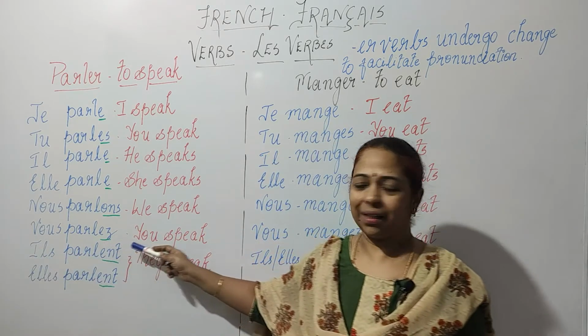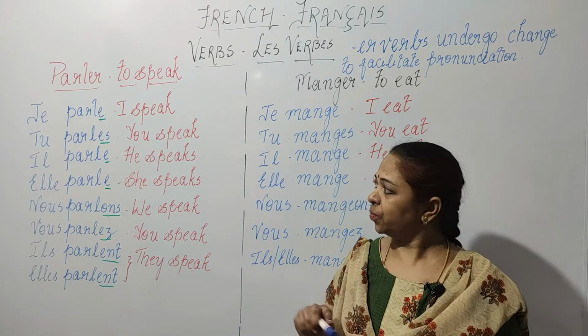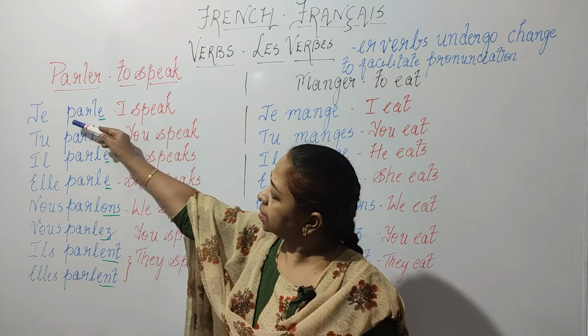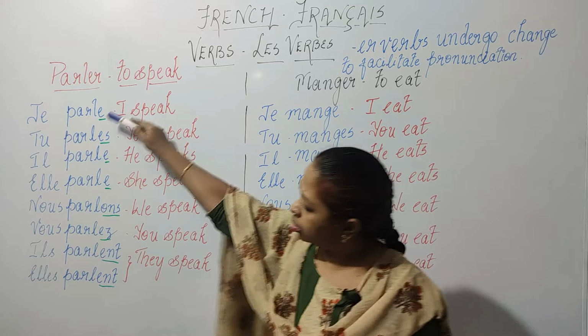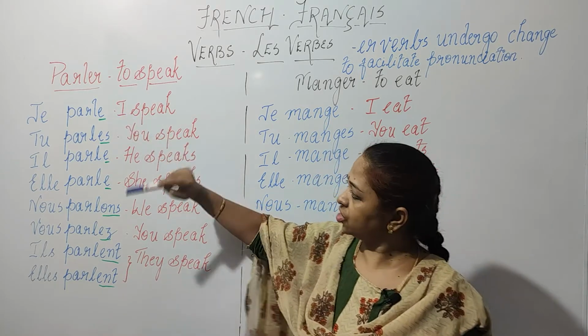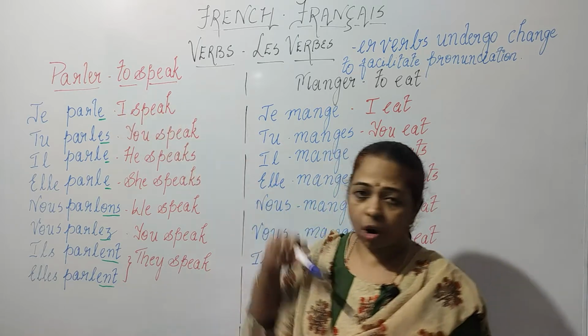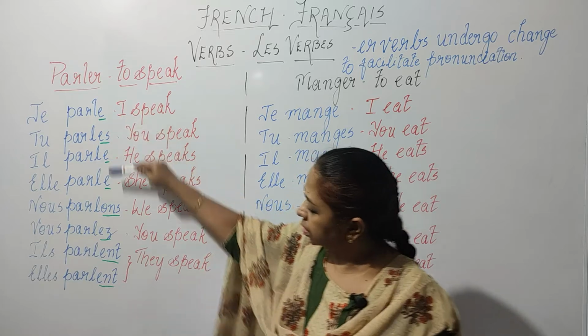Ils parlent or elles parlent, they speak. Now over here you notice the stem of the verb remains the same all throughout, and this is the part where it is changing. All the verbs which fall in group 1 follow this particular rule.